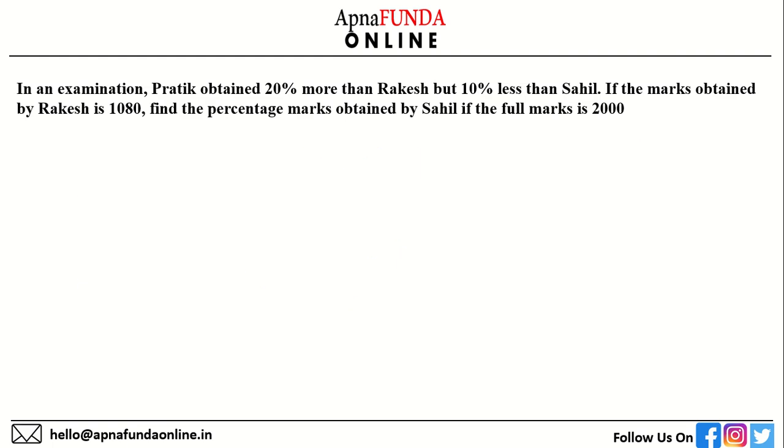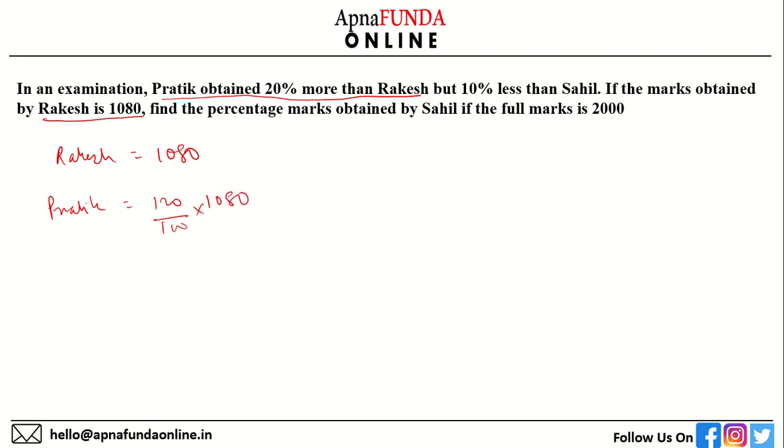Next question. In an examination, Pratik obtained 20% more marks than Rakesh, but 10% less than Sahil. If the marks obtained by Rakesh is 1080, find the percentage marks obtained by Sahil if the full marks is 2000. So we know that Rakesh's marks is 1080. So let us write 1080 marks of Rakesh. Pratik obtained 20% more than Rakesh. So Pratik is 120% of Rakesh.